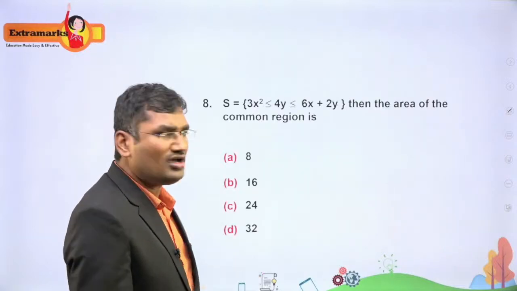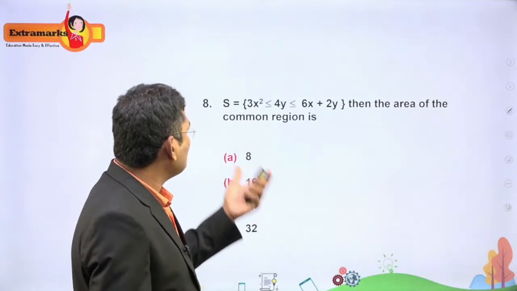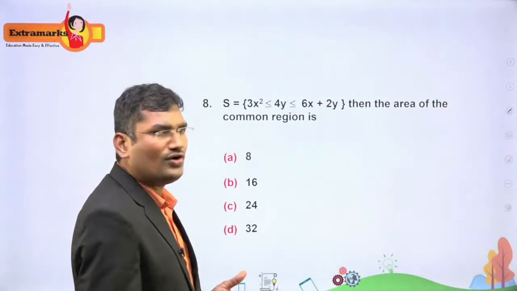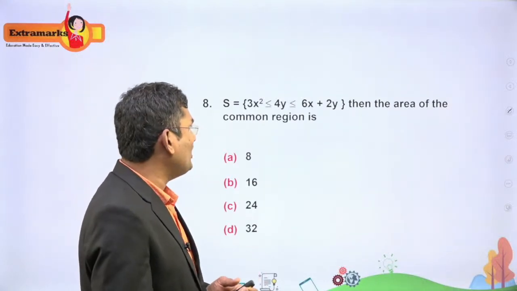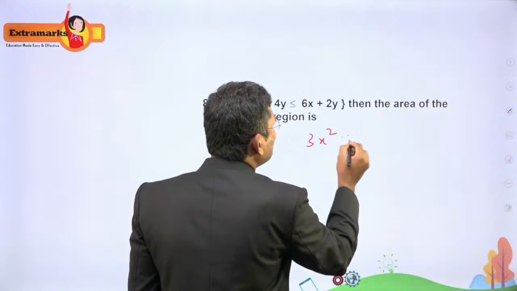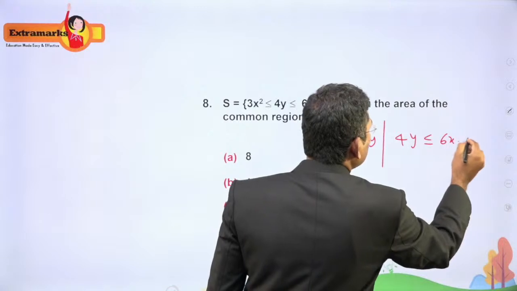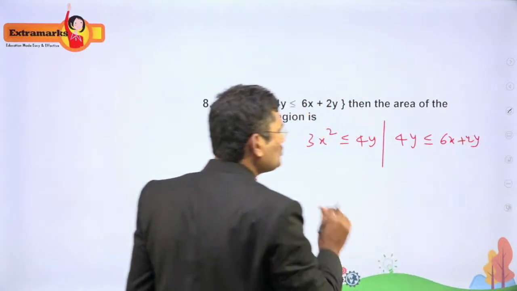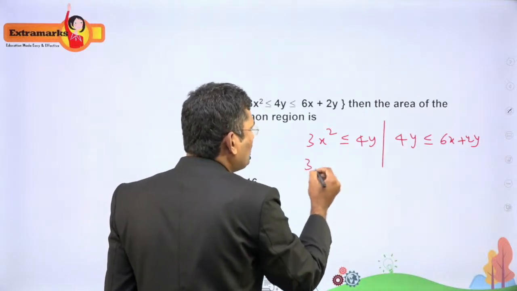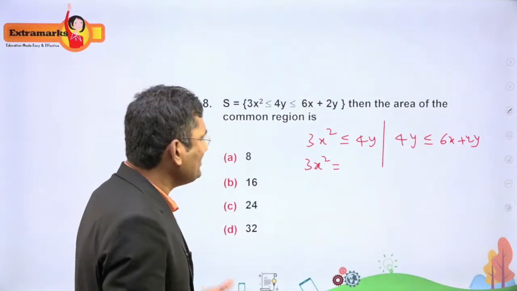Now see the next one. This is a question on area. Finding the area of the region. They gave two inequalities. We have to find the area of the boundary region formed by these two inequalities. 3x square less than or equal to 4y, and then you can write 4y less than or equal to 6x plus 2y. Now take the equal to sign and solve them first, to see where they are intersecting. These two curves are intersecting at some point. We have to find the intersection point.